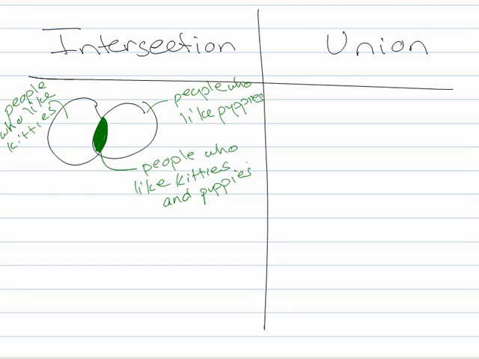So why am I going into this? I'm going into this to emphasize that the key word here for intersection is and. If you're on a test and trying to remember, oh man, is this intersection or union? I can never keep them straight. Intersection is the one that's and, because you could draw your little Venn diagram and see, this is kitties and puppies. That's where they intersect. And here is the mathematical symbol for intersection, which is that one. Intersection is the picky one. To make intersection happy, you have to like both kitties and puppies.